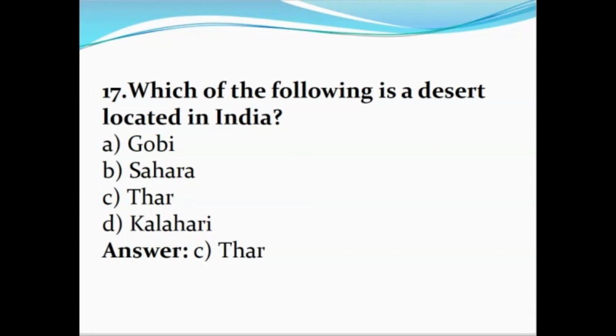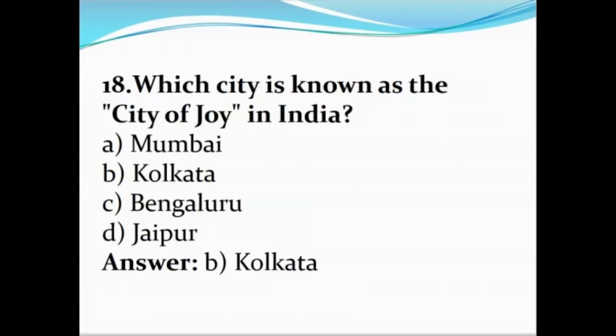Gobi, Sahara, Thar, Kalahari. Answer C. Thar. Which city is known as the City of Joy in India? Mumbai, Kolkata, Bengaluru, Jaipur. Answer B.